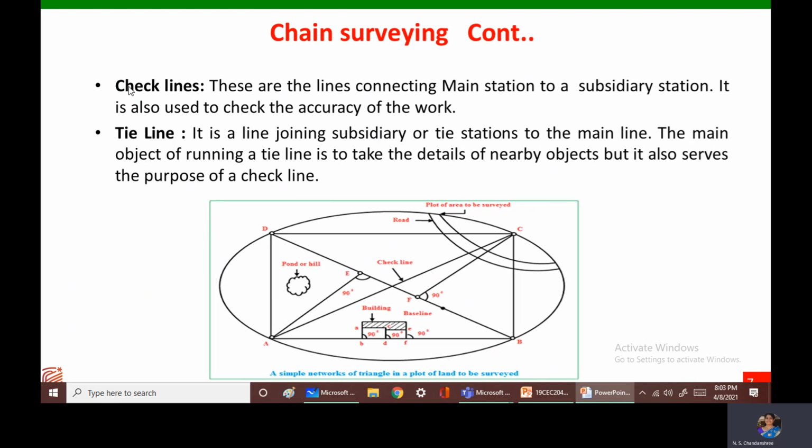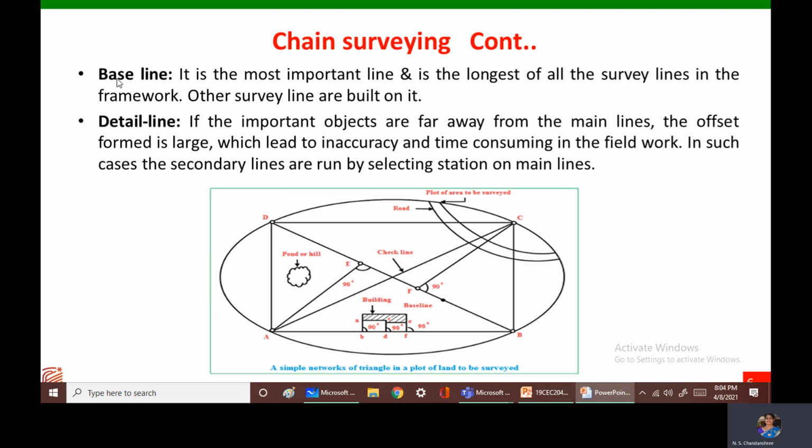Next is the baseline. The baseline is the longest line of the survey along which the readings are taken. Let us say this is the survey line from chainage 0 to chainage 1000 meters.